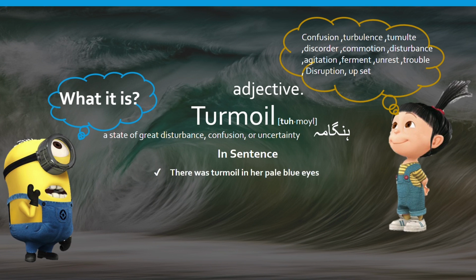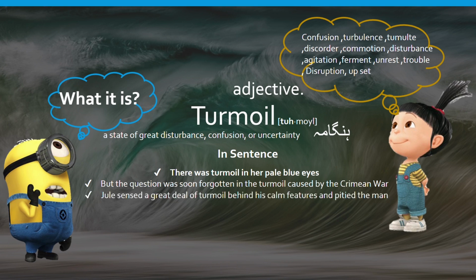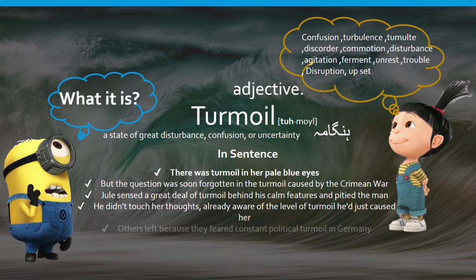So let's use this word in a sentence to understand how it can be used. There was a turmoil in her pale blue eyes, but the question was soon forgotten in the turmoil caused by the Crimean War. Jules sensed a great deal of turmoil behind his calm features. He didn't touch her thought, already aware of the level of turmoil he had just caused her. Others left because they feared constant political turmoil in Germany.